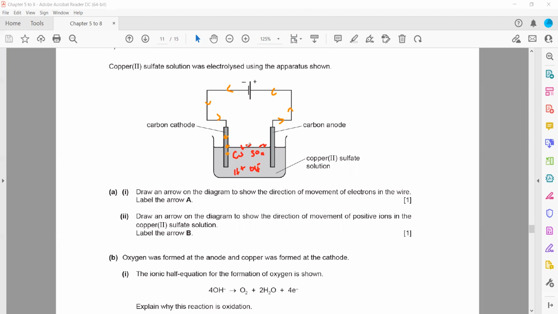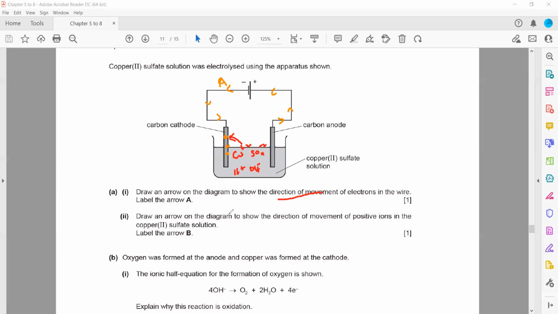And because copper ions are positive ions, the less reactive positive ion will move towards the cathode. So because copper is less reactive, copper ions will move towards cathode. So we have to draw an arrow on the diagram to show the direction of movement of electron and label that as A. This will be label A, the direction of movement of electron.